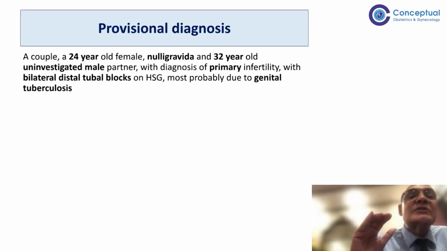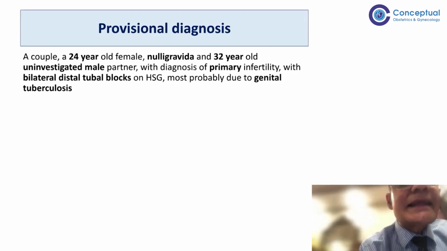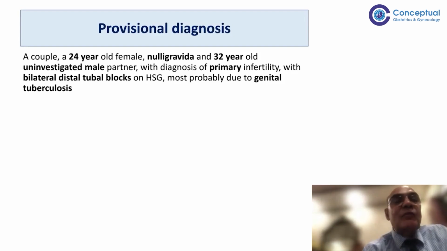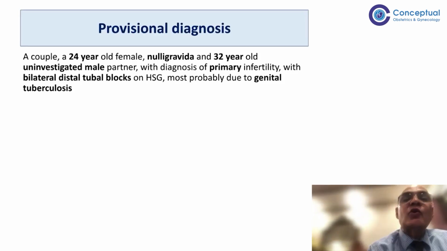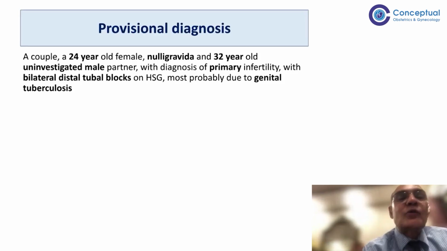So now, Dr. Tejas, to confirm the diagnosis, from this you can say that it is a case of suspected genital TB. But at the moment, we cannot start anti-tuberculosis therapy or any treatment. So we need to confirm the diagnosis. What further test will you do on her to confirm genital tuberculosis or to disprove it?